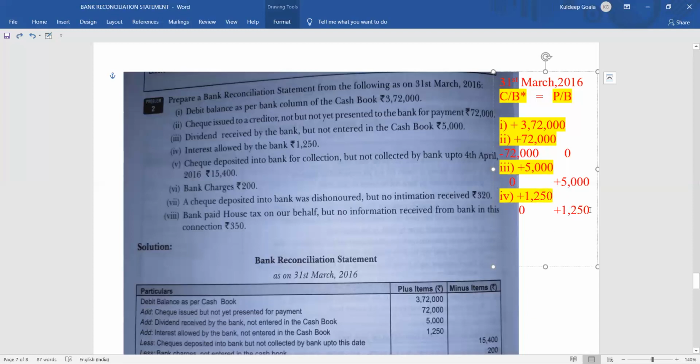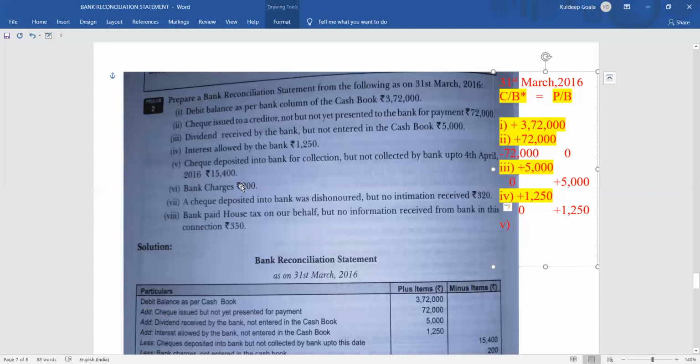Now coming to the next one, that is point number 5. What is there in point number 5? The point number 5 says that check deposited in the bank. Okay, check deposited in the bank. What happened? Check deposited in the bank. Okay, for collection means we have given the check for collecting.